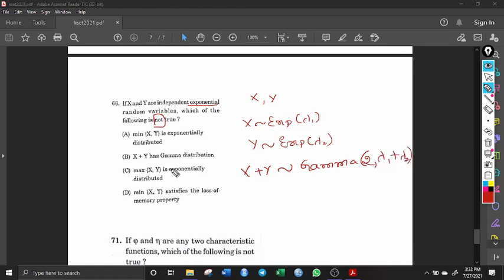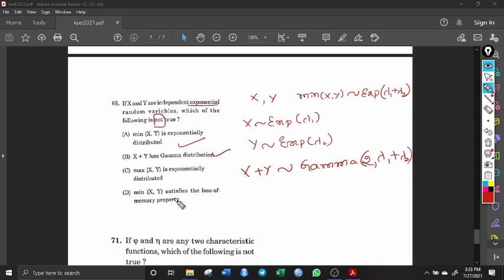Okay, so this statement is right, and minimum of x comma y is exponentially distributed, this is right. So if x and y are exponential, then minimum of x comma y, this again follows exponential. The parameter is given by lambda 1 plus lambda 2. So minimum of x comma y is again exponential, and the parameter is lambda 1 plus lambda 2. So this is also a right statement.